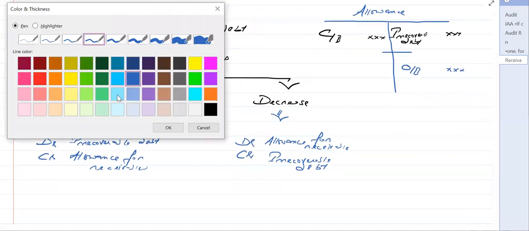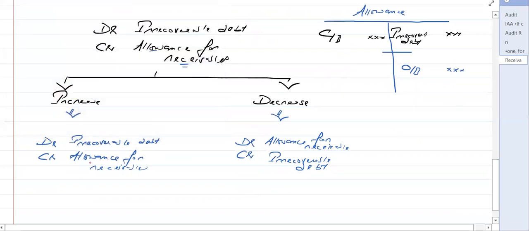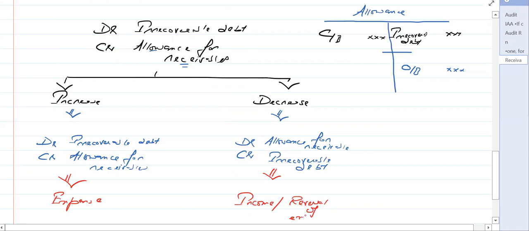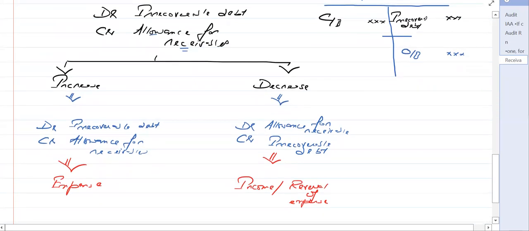In other words, you can simply understand it this way: an increase in allowance is recorded as an expense, and a decrease in allowance is recorded as an income, or you can call it a reversal of expense. Whatever you call it, you can apply both logics.